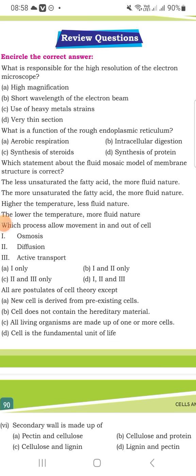Cell does not contain hereditary material. Living organisms are made up of one or more than one cell. Cell is the fundamental unit of life.